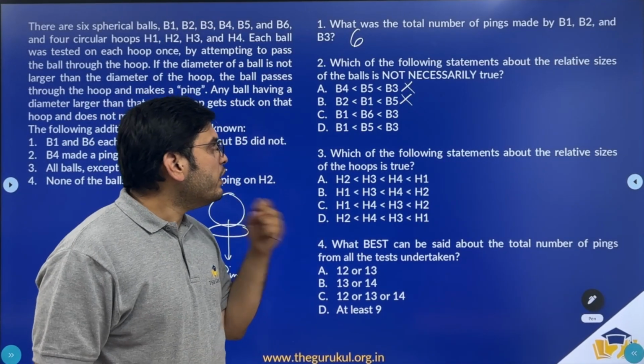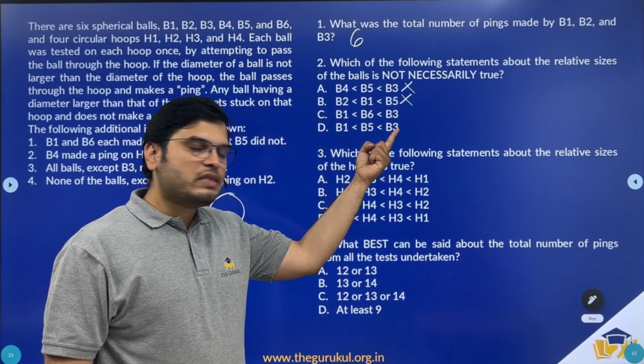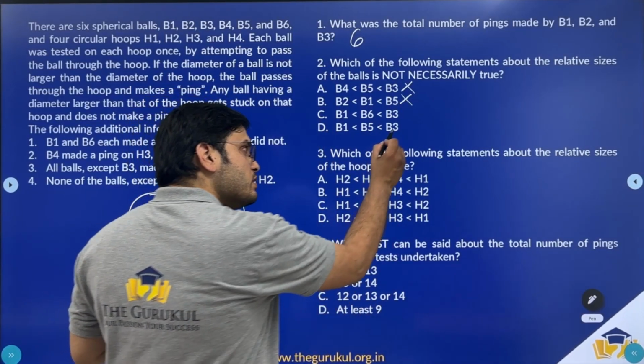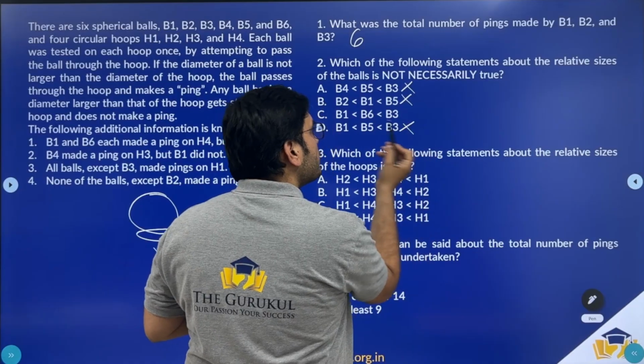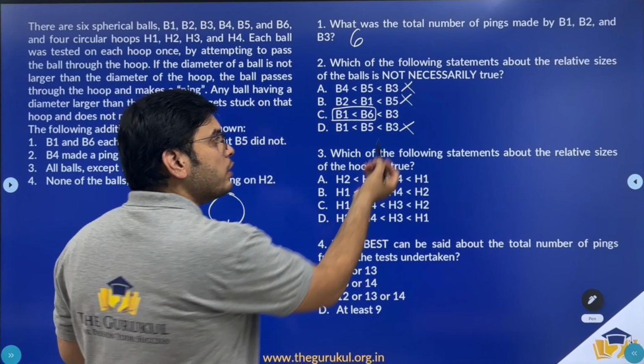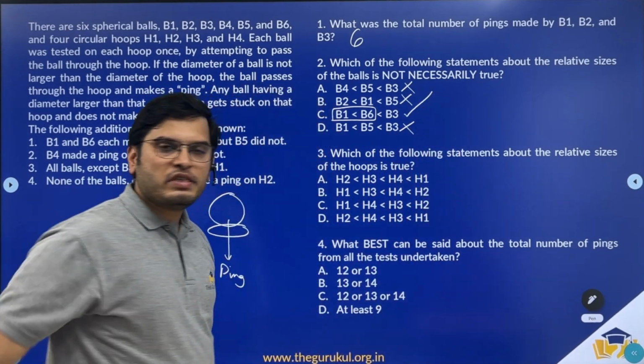Or let me look at option D. B1, B5, B3. B3 is the largest, B5 is the second largest, which is greater than B1. So this is definitely true, hence cannot be the answer. Since we do not know between B1 and B6 which is larger, the answer for this question should be option C.